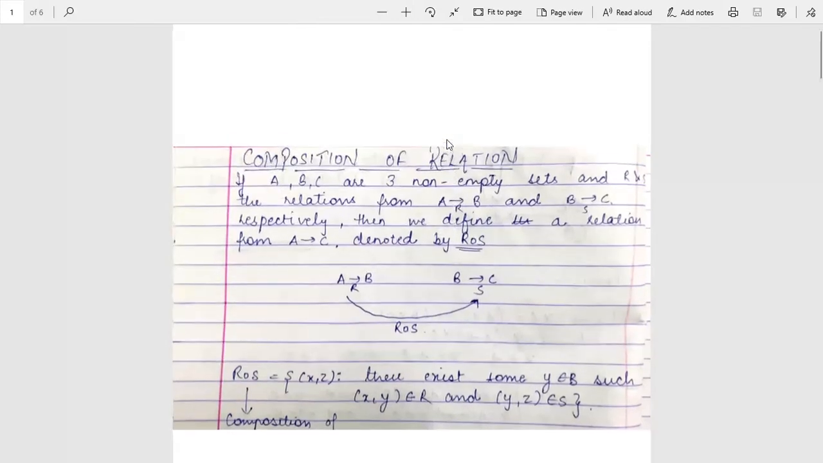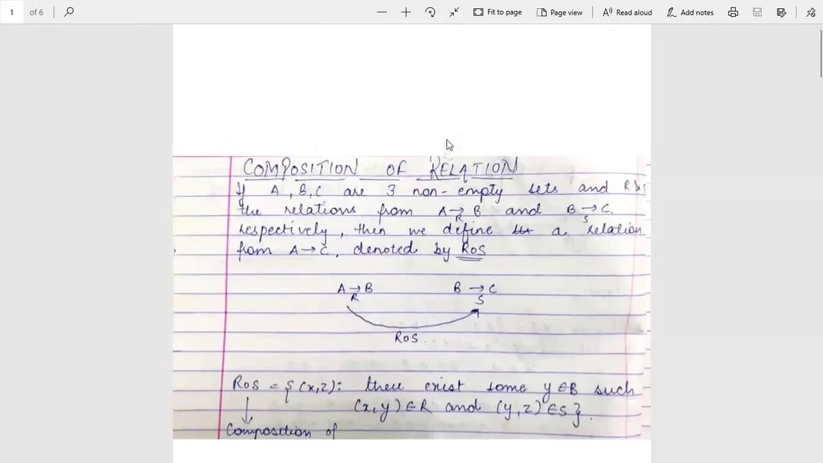Now I am going to tell you the next topic of relation, that is composition of relation. If A, B, C are three non-empty sets and R and S are two relations, R from A to B and S from B to C respectively, then we define a relation from A to C which is denoted by R composition S. This is small o, the notation of composition, ROS.